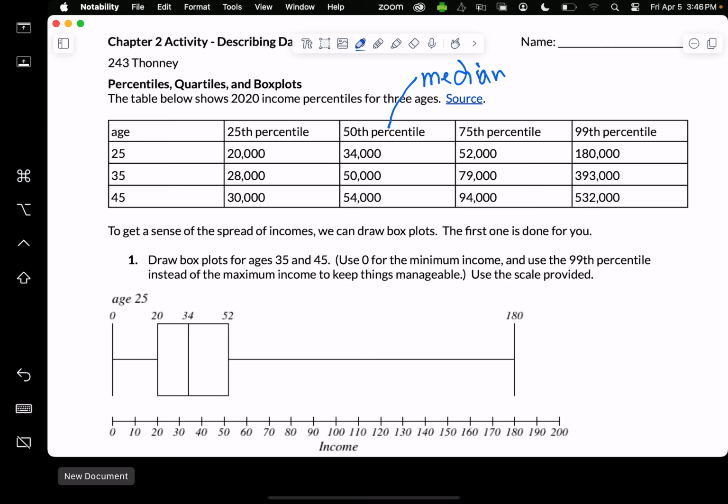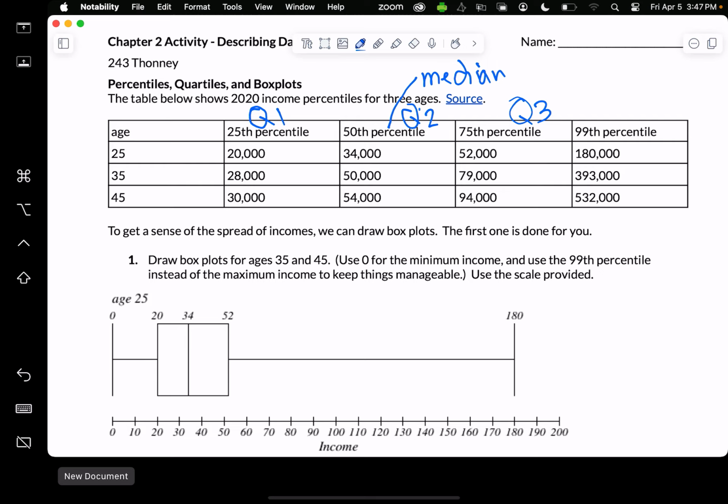So, and then we can repeat this process for the other age groups, and you can see that it goes up for 45-year-olds. But interestingly, the 25th percentile went up a little bit, the 99th percentile went up dramatically, and these went up fairly significantly as well. When we draw the box plots, we're going to get a visual of this data. Another quick piece of information, that the 25th percentile is also known as the first quartile. The 50th percentile is known as the median, or we could call it Q2. 75th percentile is Q3.